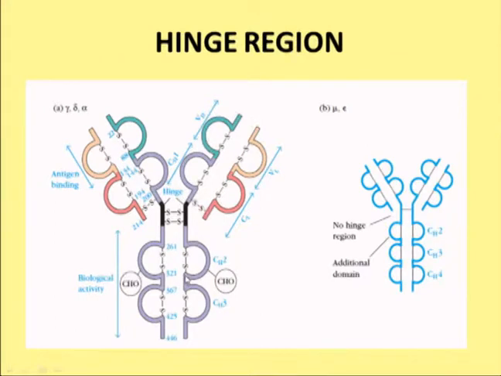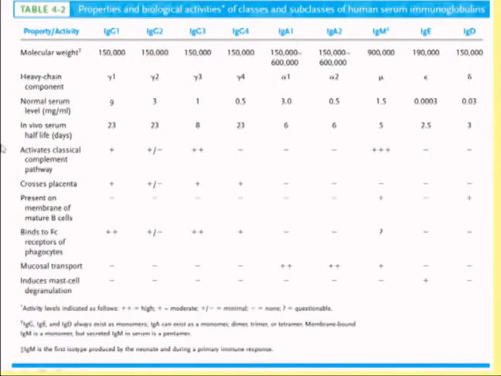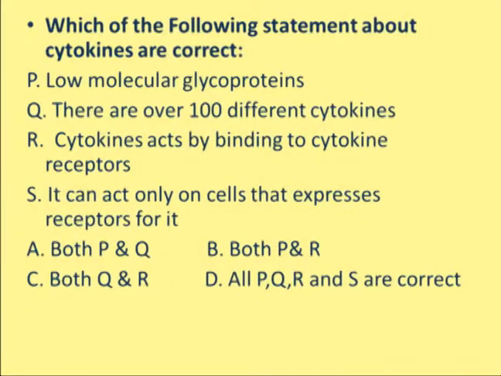So this paratope region would specifically interact with a discrete site present on the surface of the antigen, called the epitope. Now this table indicates the 5 different classes of antibodies, their half-life, their concentrations, their serum levels, whether they are monomers or dimers, their types, and their subtypes. All these features are important and are asked in NET exams, and their functions and properties are also asked in a variety of exams.